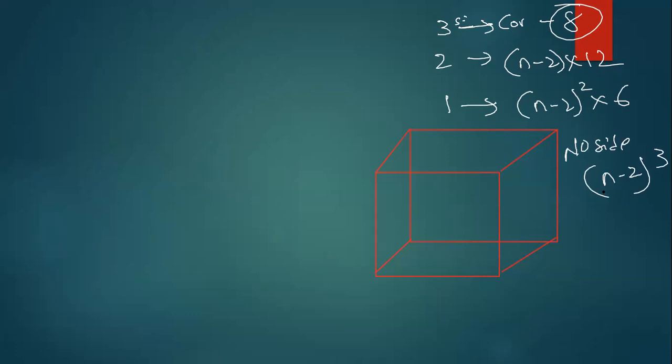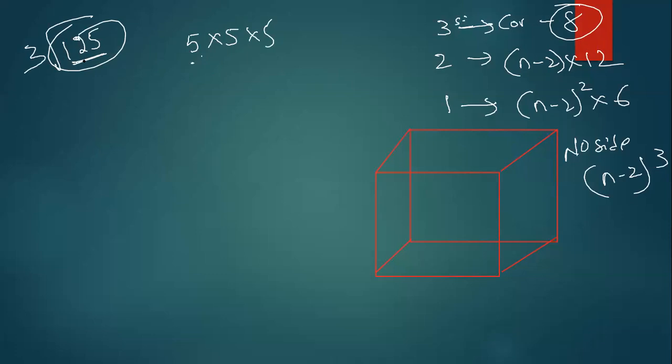Now see, let's for example solve a simple problem, then we can move on to the next one. 125 identical small cubes are put together to form a cube. Guys, 125 small cubes put together means you can form a 5 by 5 by 5 cube, because the cube root of 125 is equal to 5. So if you are using 125 small cubes, you are making a 5 by 5 by 5 cube. Now you have to answer the question.